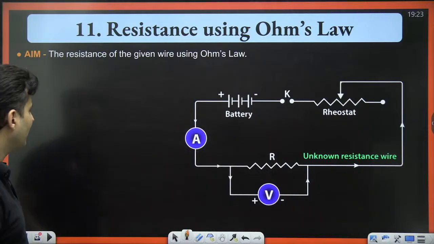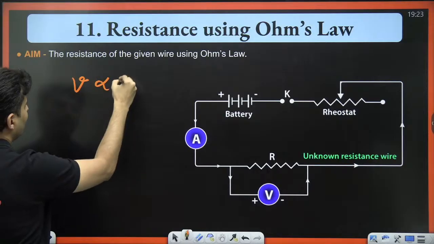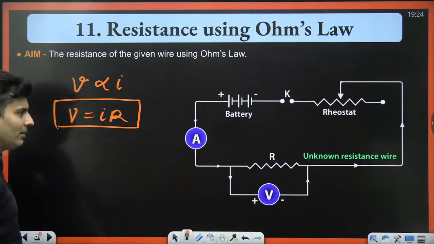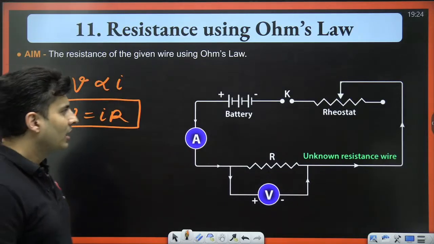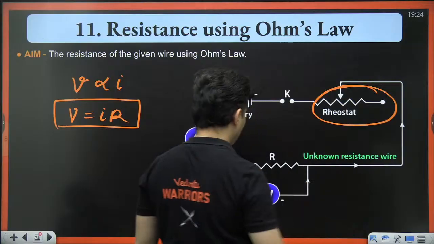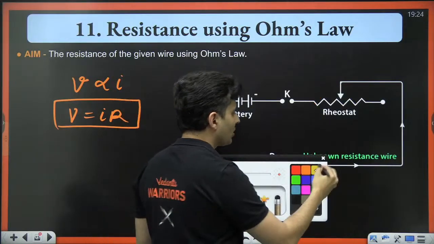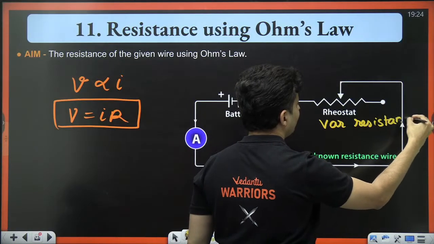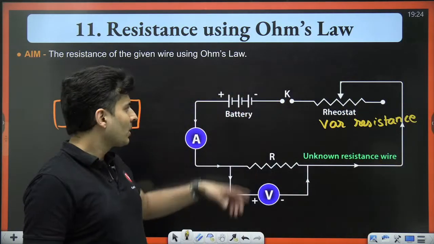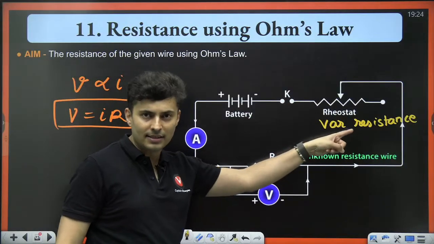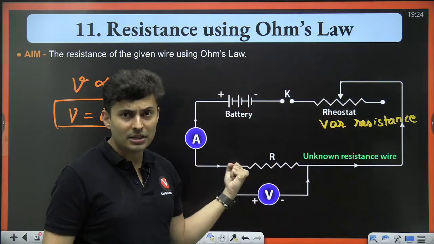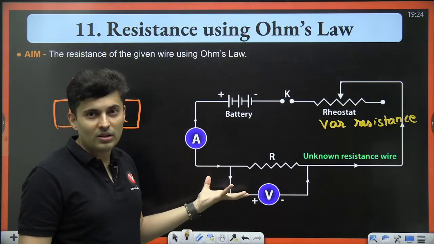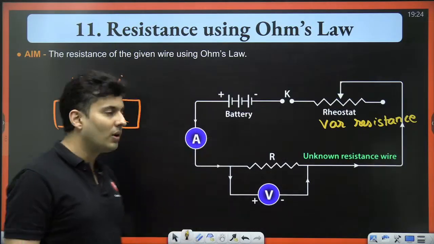So in this kind of thing, we'll see that the voltage will be directly proportional to the current, or voltage will be I into R. That's the only formula which is needed. Nothing great about it. There is a rheostat. When the word rheostat is used, what it actually means is a variable resistance. Why do I need that? Because when I add or subtract resistances, then the circuit characteristic changes, more or less current will pass. So when the current changes, voltage will also change. And that's exactly what you have to do.